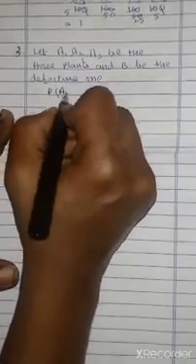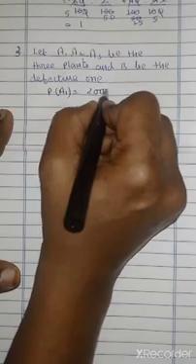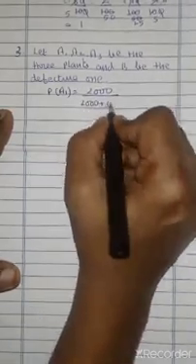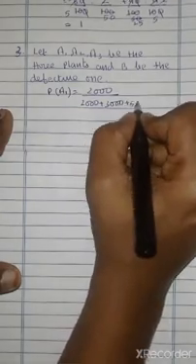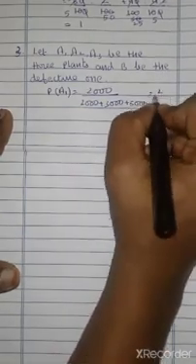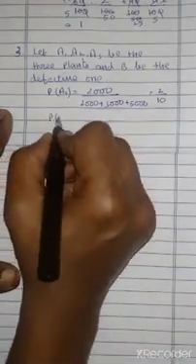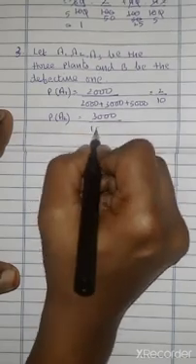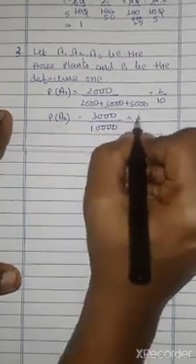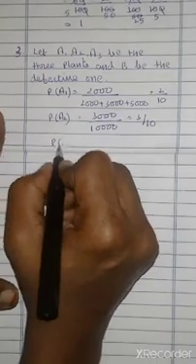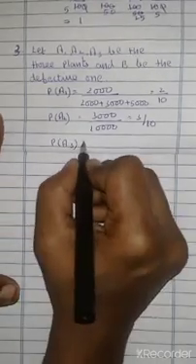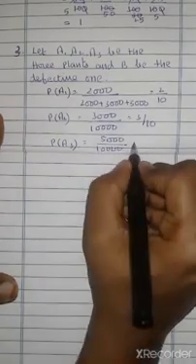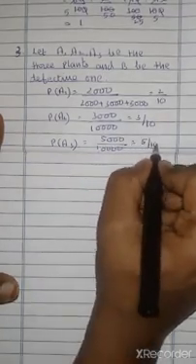P of A1: A1 is 2000 units out of total how many units? 2000 plus 3000 plus 5000. If you cancel, you will get 2 by 10. Similarly, P of A2 equals 3000 by 10,000, that is 3 by 10. P of A3 equals 5,000 by 10,000, that is 5 by 10.